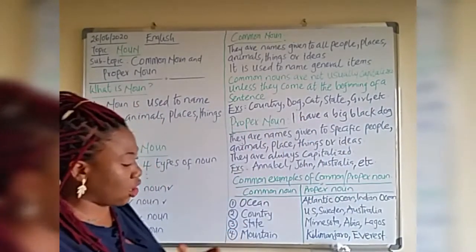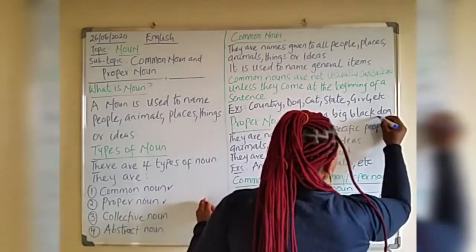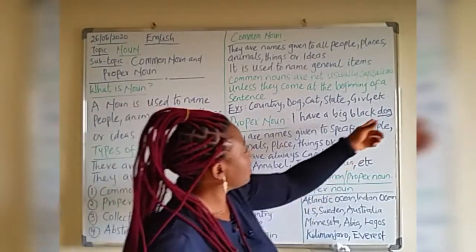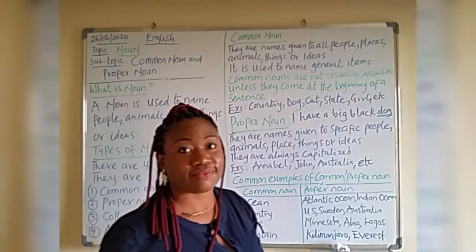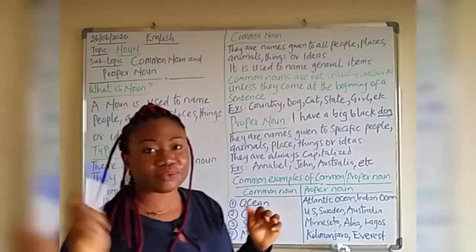Please, what do you think the common noun in this sentence would be? Yes, dog would be the common noun here. And what's your observation there? The dog is written in small letter. Okay? So that's what this sentence is actually saying.